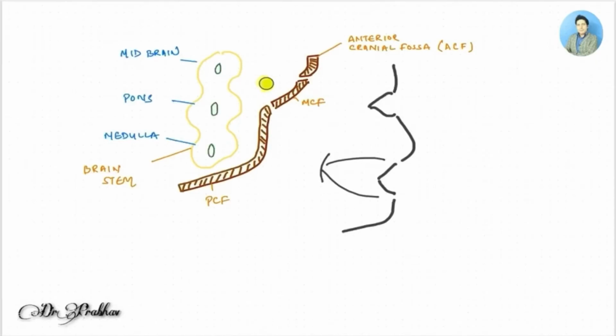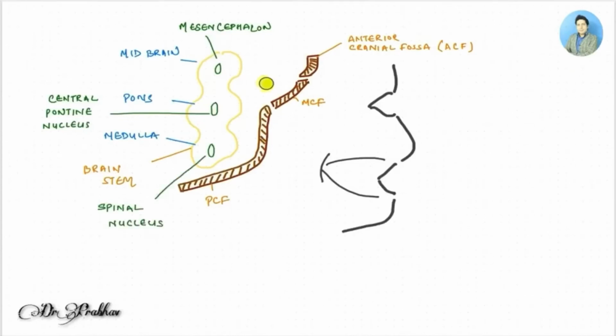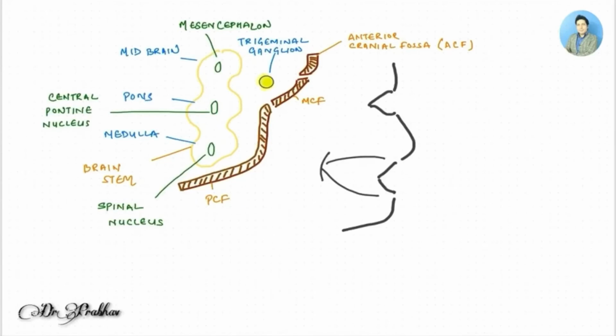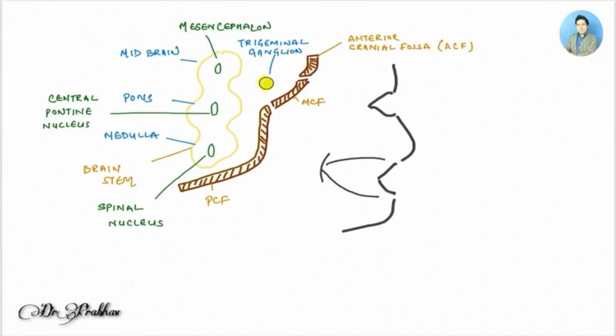Now there are different nuclei on these different parts. In the midbrain there is a nucleus, in the pons there is a nucleus, and in the medulla there is a nucleus. The midbrain nucleus is referred to as the mesencephalic nucleus. The pons nucleus is referred to as the central or principal pontine nucleus, and the nucleus in the medulla is referred to as the spinal nucleus. This structure is referred to as the trigeminal ganglion. Ganglion means a group of cell bodies. From here arise the three divisions of the trigeminal nerve, which we are going to elaborate further.